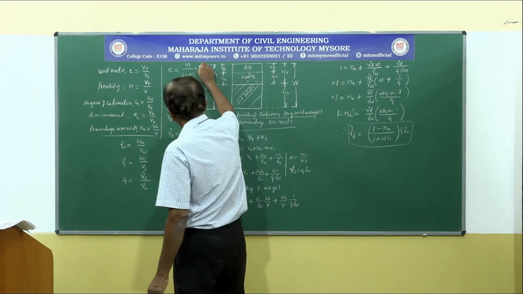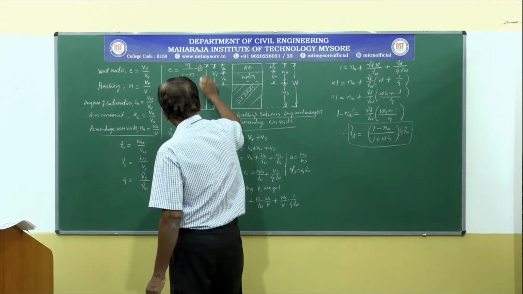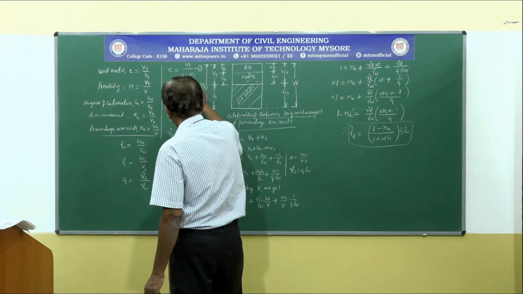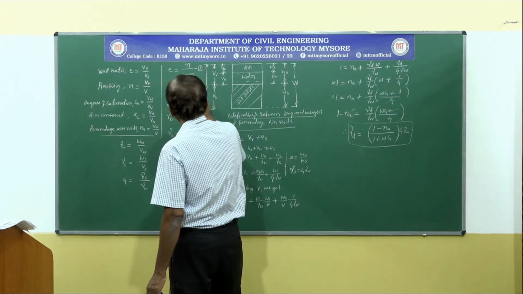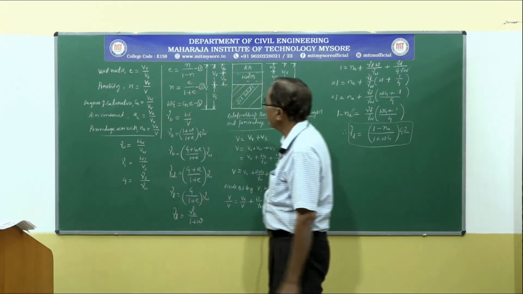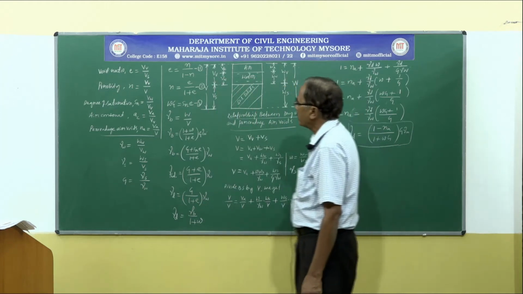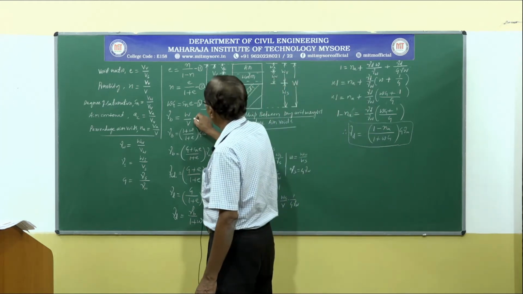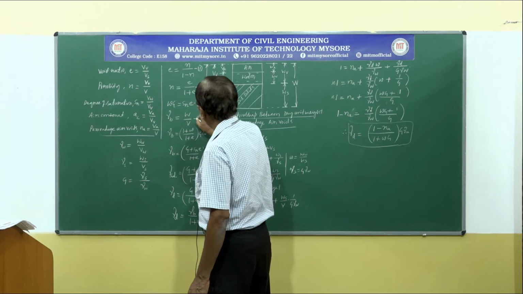So we had relationship number 1, 2 for porosity, 3 for water content, specific gravity, degree of saturation, void ratio. Then gamma B is equal to W by V, 4.